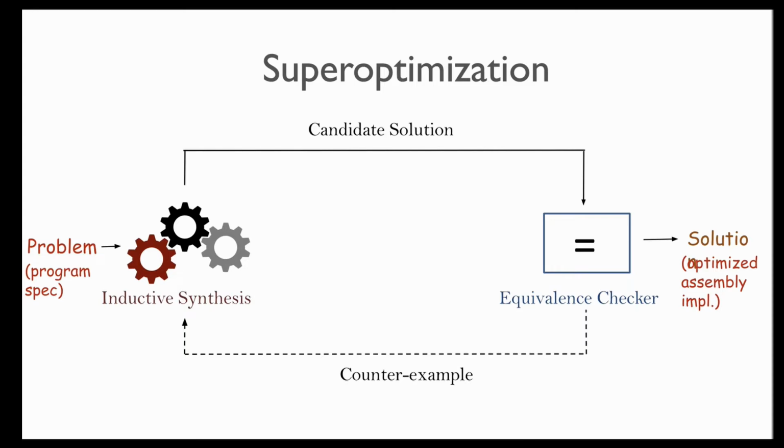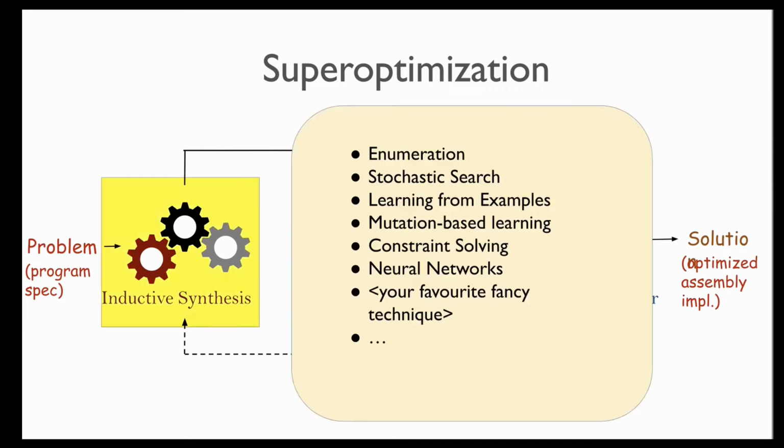For inductive synthesis, several algorithms have been proposed, starting from brute force enumeration, stochastic search, learning from examples, mutation-based learning, algorithms based on constraint solving, neural networks, etc. In fact, you can plug any fancy technique you like here because the algorithm only needs to produce candidates, but hopefully good candidates. In that sense, these inductive synthesis algorithms are noisy and approximate, unlike the correct by construction algorithms used in current compilers.